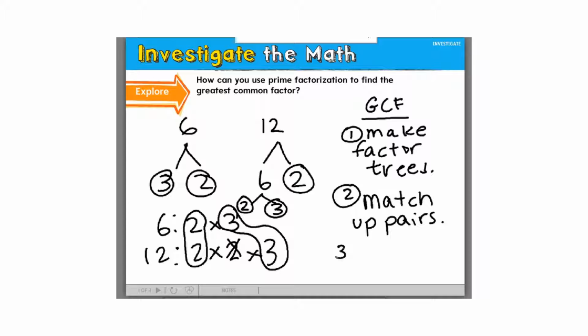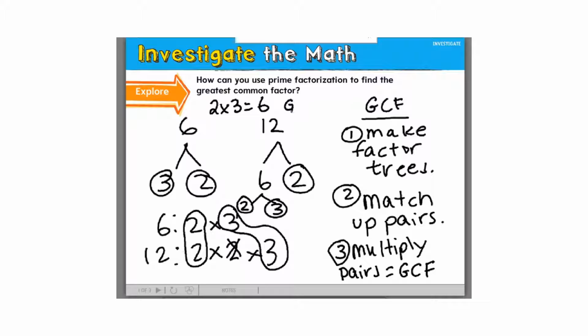Step number 3 is to multiply together the numbers, and that is your GCF. So it's a pair of 2s and a pair of 3s. So I multiply 2 times 3. So your GCF is 6.